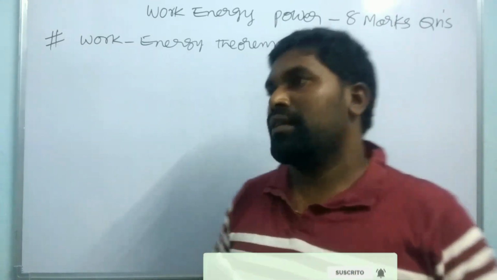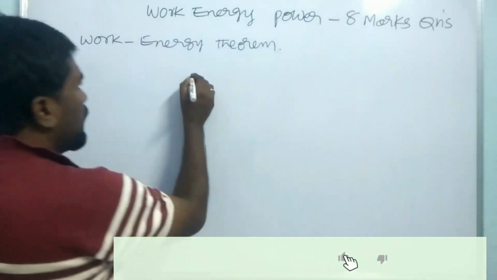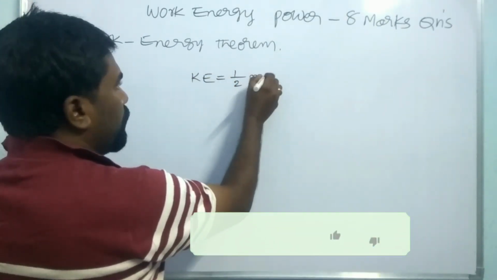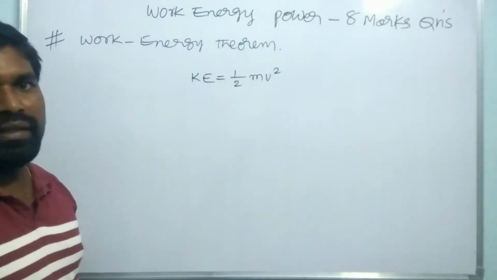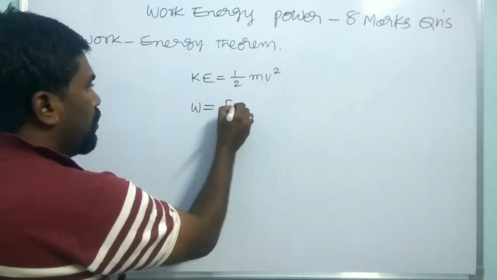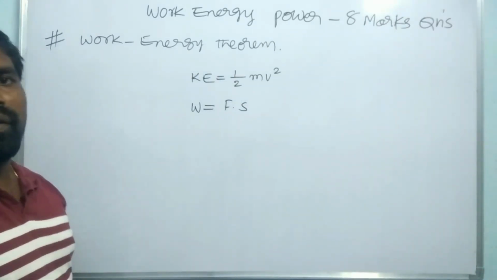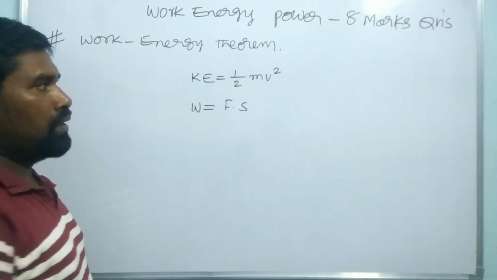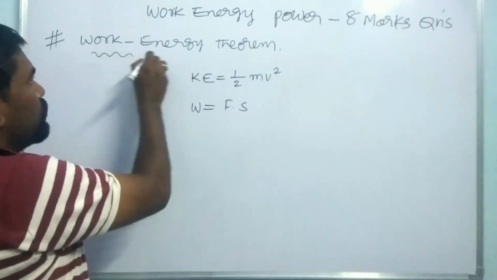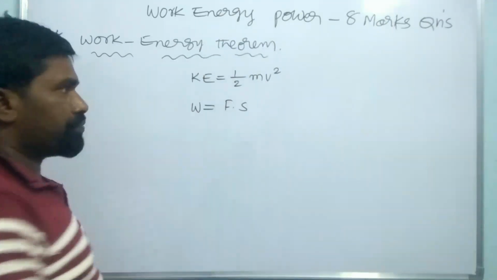So the basic step you have to know here: the kinetic energy of the body, KE, is equal to 1 by 2 mv square. This is the kinetic energy. The work done on a body, W, is equal to F dot S. So these 2 are the major points here to verify the work energy theorem.